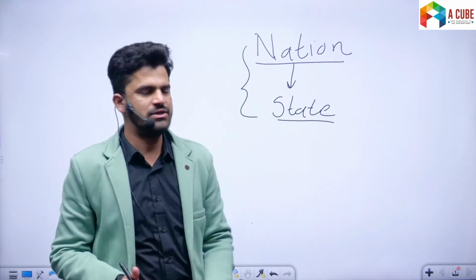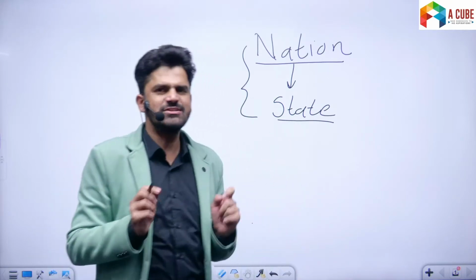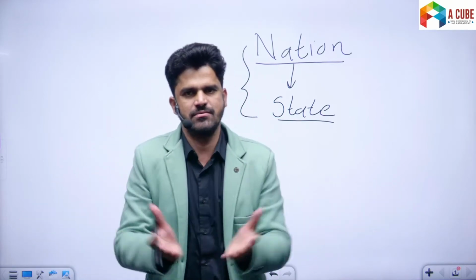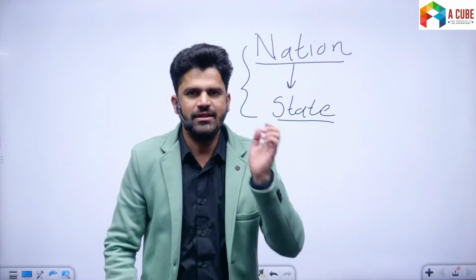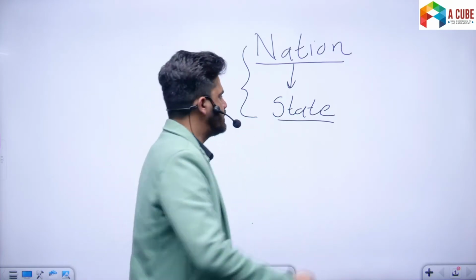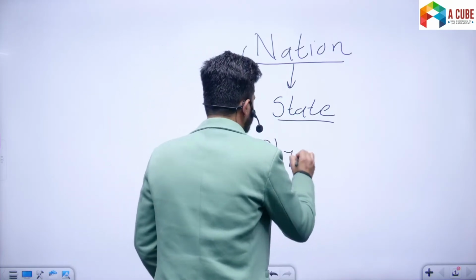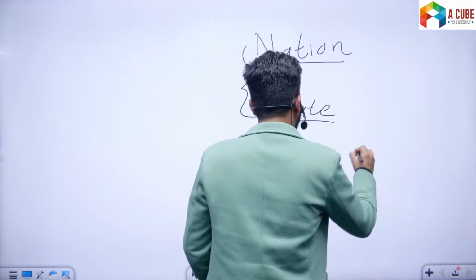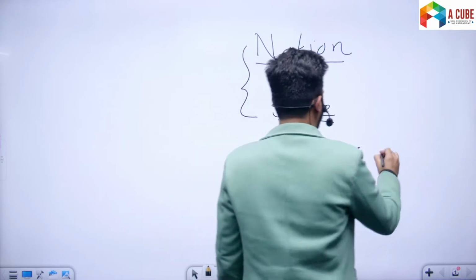Now understand, the most important distinction between nation and state lies in the basis, right? And the basis of the state is physical and political unity.